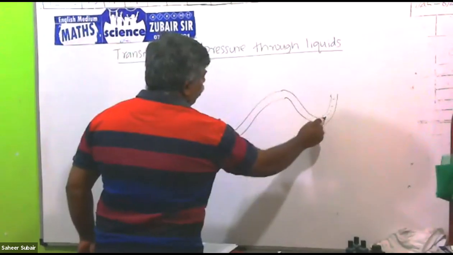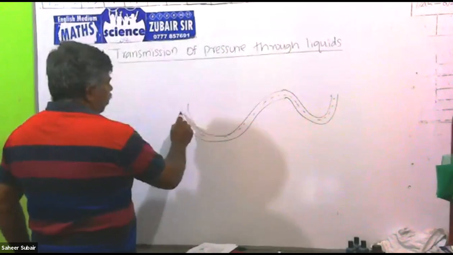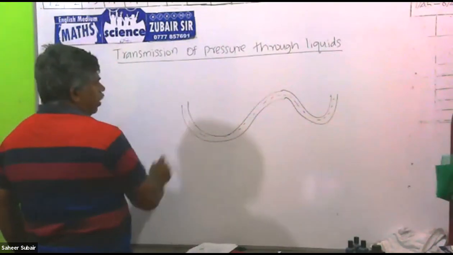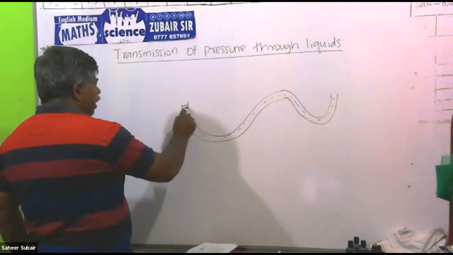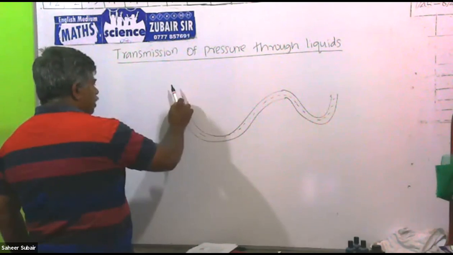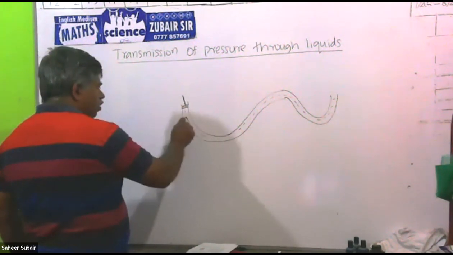Then fill this with oil. Then this tube has oil. If you keep something like a piston and press this side, then the liquid gets pressed.